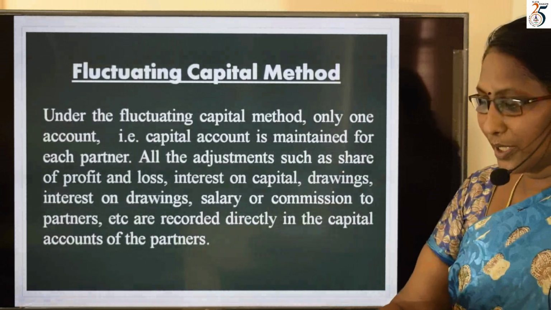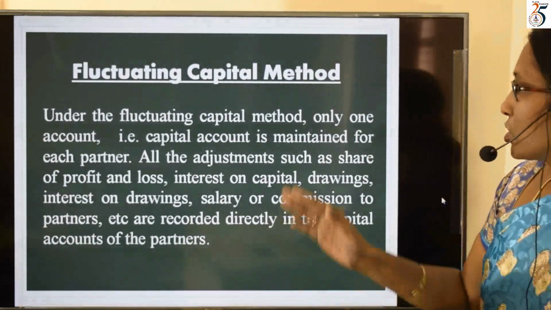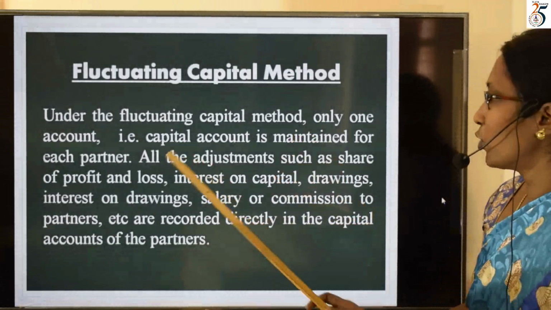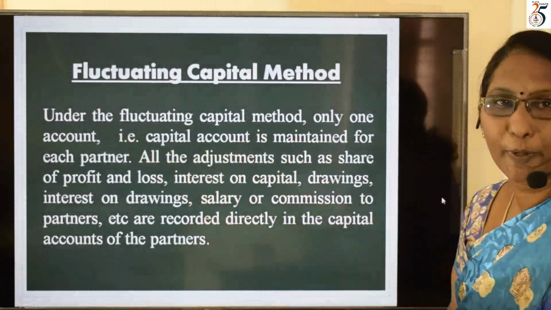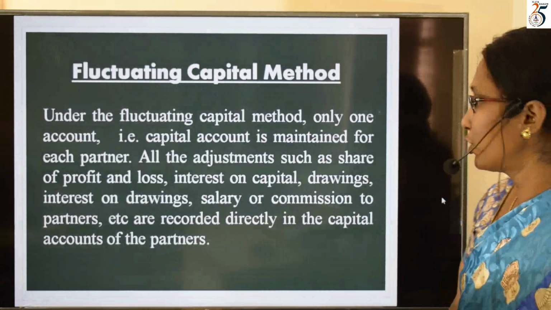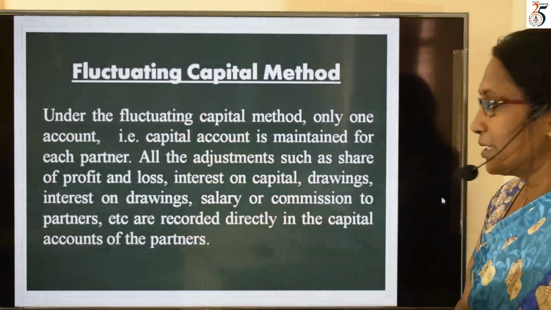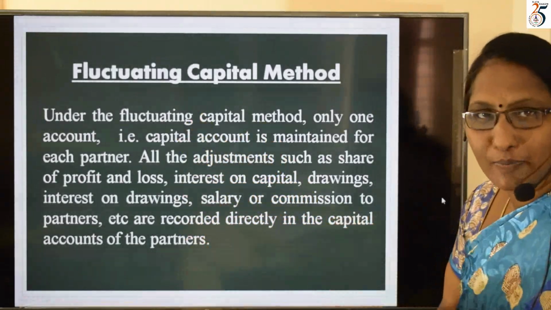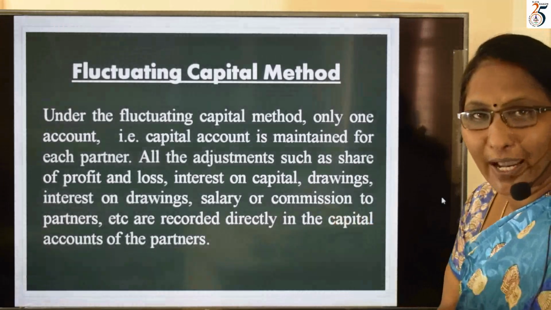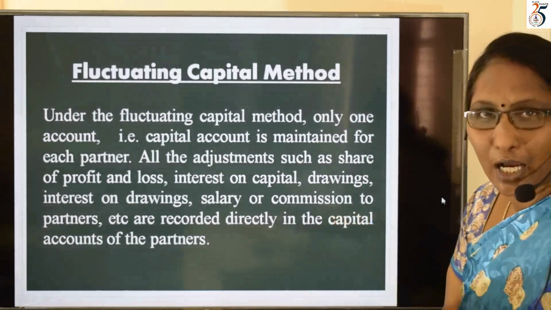Before that format, we shall discuss the meaning of fluctuating capital. Under this fluctuating capital method, only one account we are going to prepare. That account is the partners' capital account. This account is maintained for each partner, and all the adjustments are recorded in it.